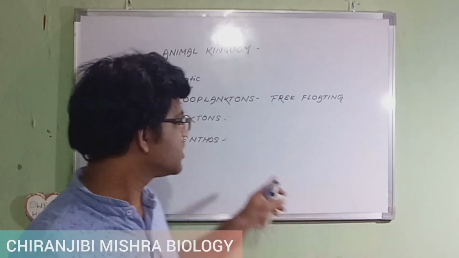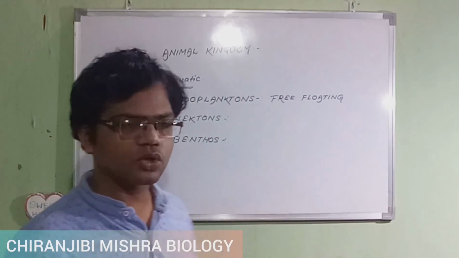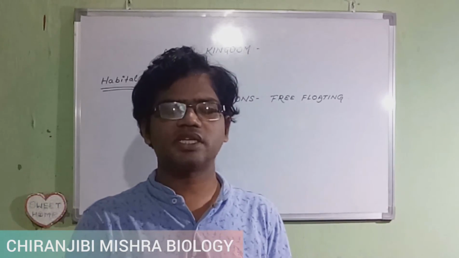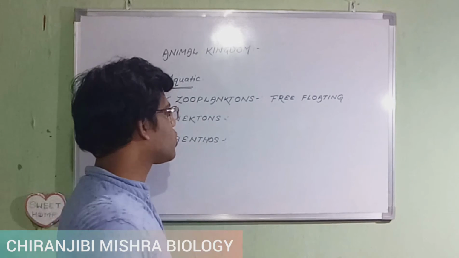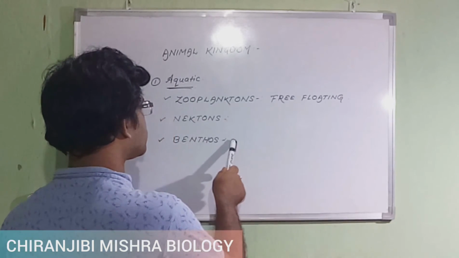And benthos, you can also say benthic. Benthic means decomposers, the sedimentary surface at the bottom portion of the aquatic area. Absolutely the bottom-most surface of the aquatic area. The organisms found there are known as benthic, which means benthos. You can say decomposers.